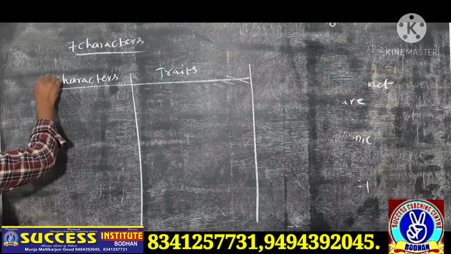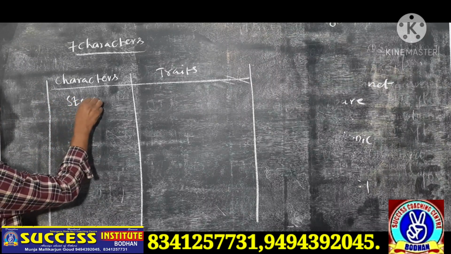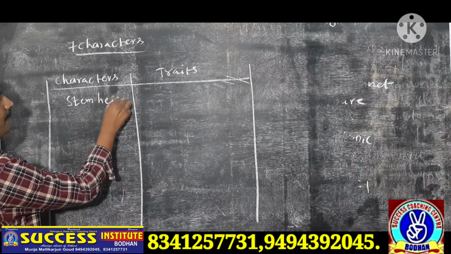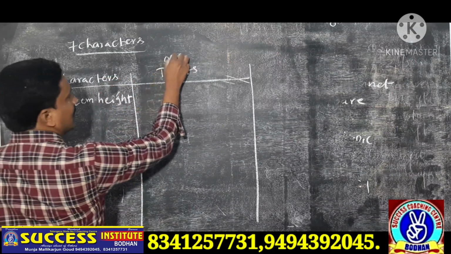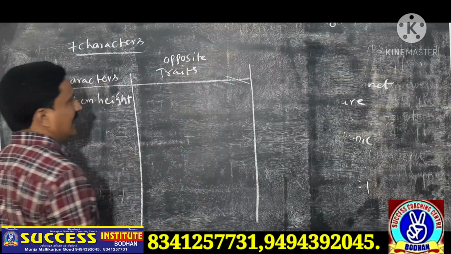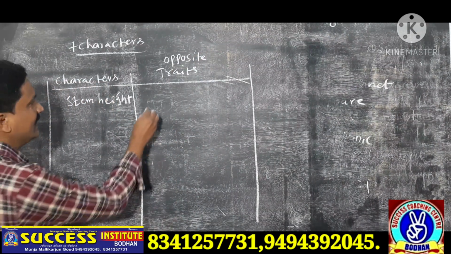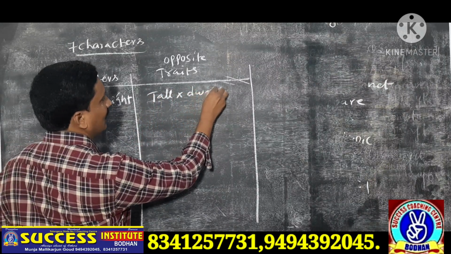For example, the first one is stem height. What are the opposite traits? Stem height: one is tall, another one is dwarf.